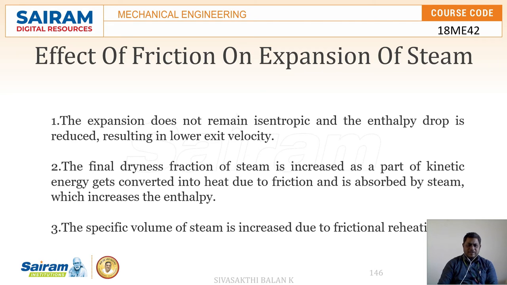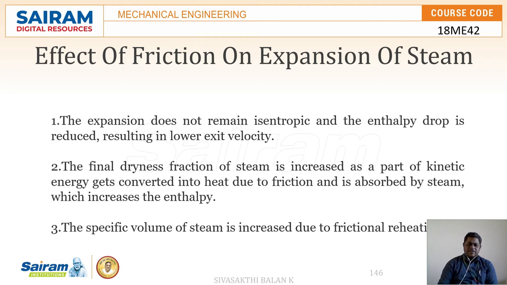The amount of enthalpy converted from one form, one state, to another state decreases. Since it decreases, the exit velocity is also reduced. Then the second point is the final dryness fraction of the steam is increased, as part of the kinetic energy gets converted into heat due to friction and it is absorbed by the steam, which increases the enthalpy.